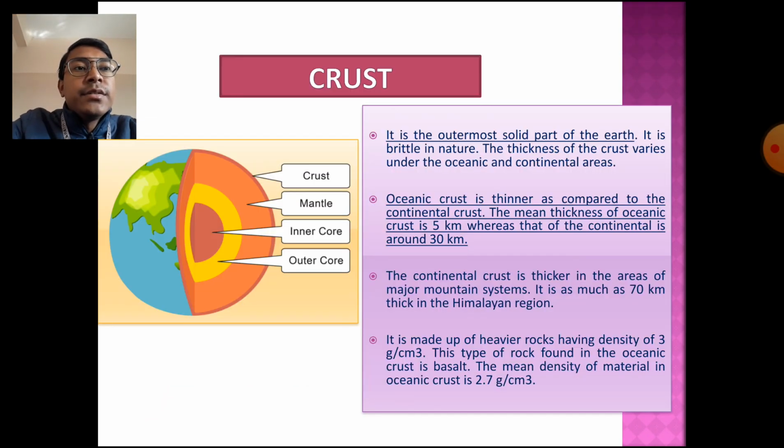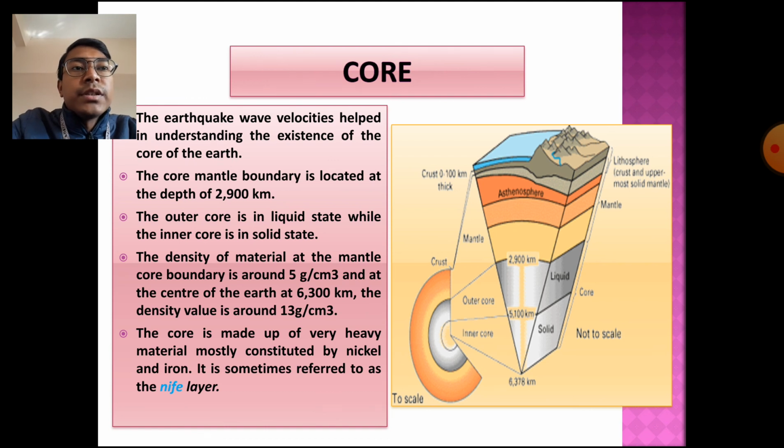So next you can see here the core. The core is the last layer of the earth's interior. The earthquake wave velocities helped in understanding the existence of the core of the earth. The core mantle boundary is located at a depth of 2,900 km. Basically the core is again divided into two parts, the outer core and the inner core. The outer core is in liquid state while the inner core is in solid state.